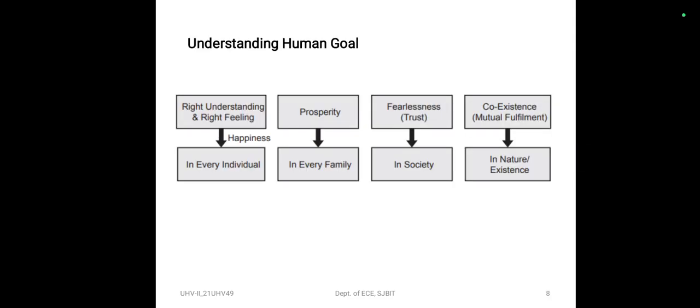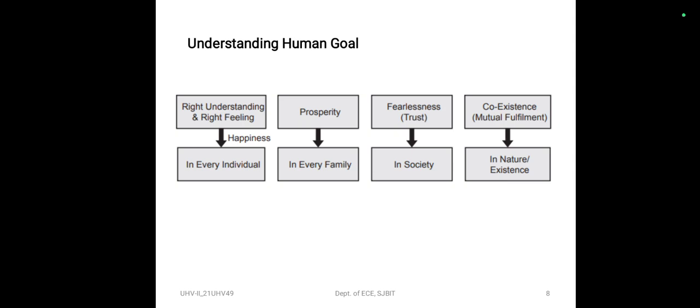Now, understanding the human goal. The goals of a human being living in a society can be articulated as shown in this figure. Right understanding and right feeling, which lead to happiness in every individual. Prosperity should be there in every family. Fearlessness, that is trust, should be there in the society. Coexistence or mutual fulfillment in nature and existence.